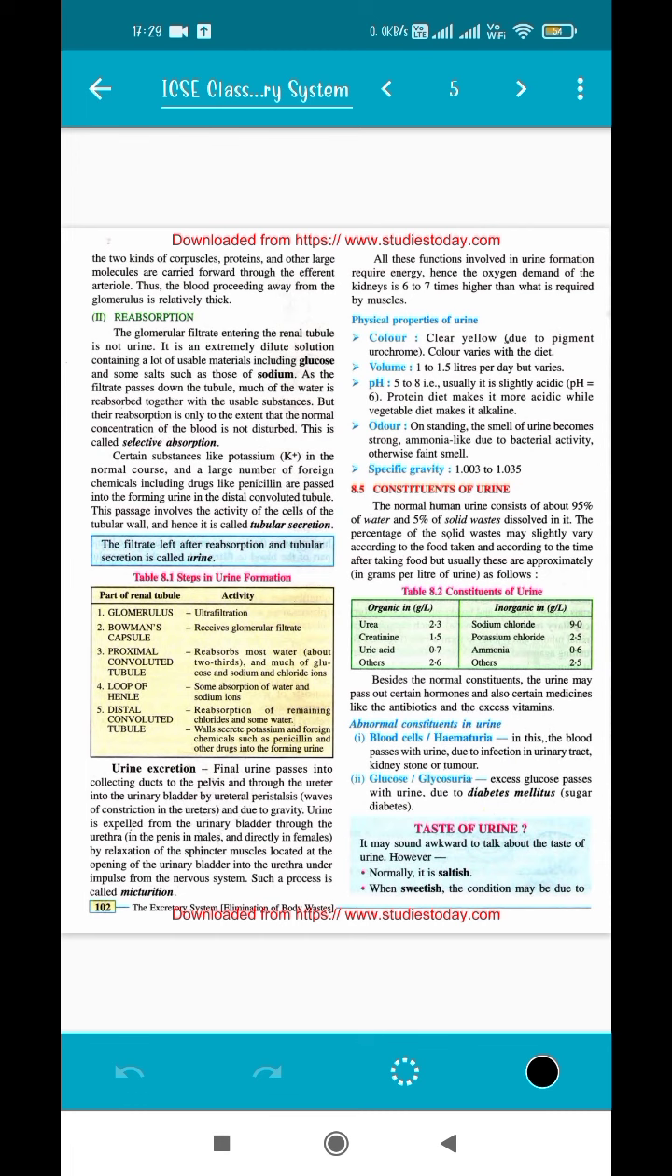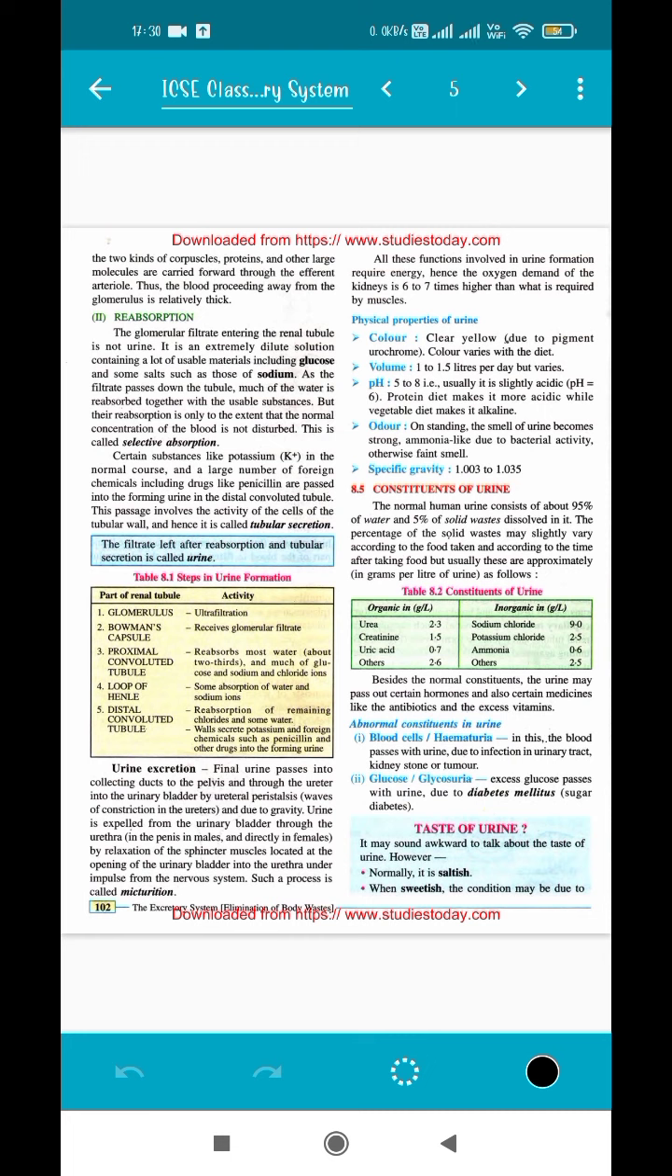So volume, it depends, 1 to 1.5 liter, depending upon the amount of water intake and also depending upon the weather conditions. pH is almost 5 to 8. So it can be slightly acidic, it can also be slightly basic. It's not very much over a range or neutral. It can be anything depending upon our diet obviously.